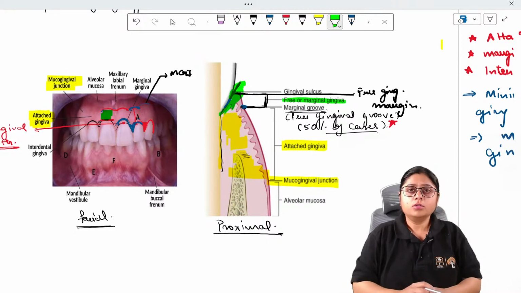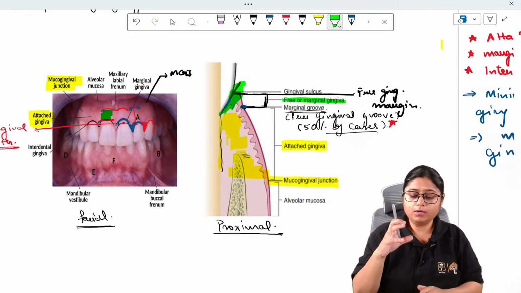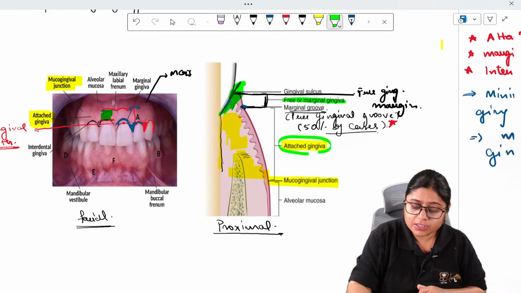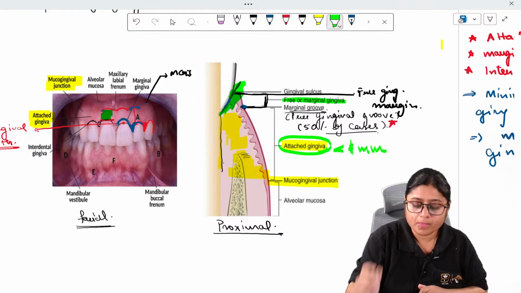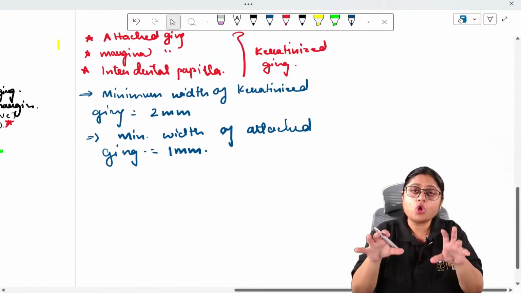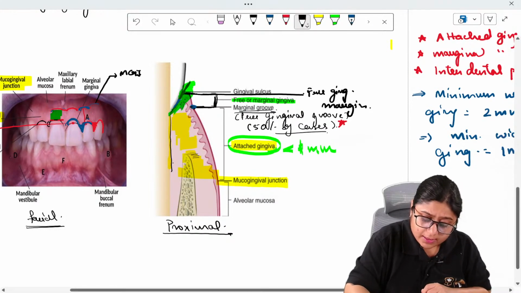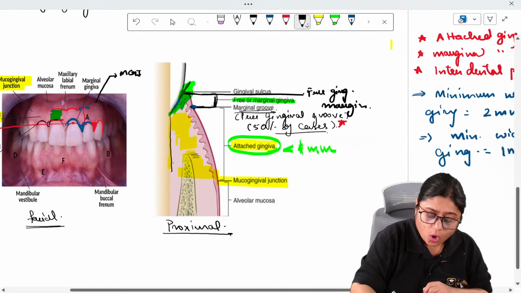So scientists found that if this width of attached gingiva is less than 1 mm, what will happen? The bacteria release their toxins, right? Here bacteria are there, and these bacteria release toxins.